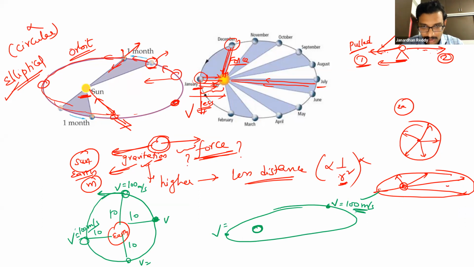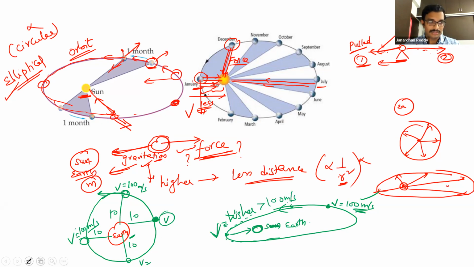Now you tell me, speed is varying because this is not a circle. When it is coming nearer to the sun, the Earth's speed, let us consider here as Earth. In a circular orbit, speed is always the same. In an elliptical orbit, nearer to the sun, speed will be higher than 100 meters per second.